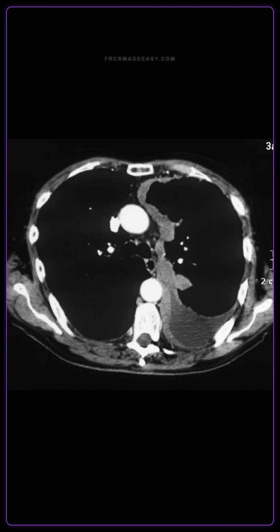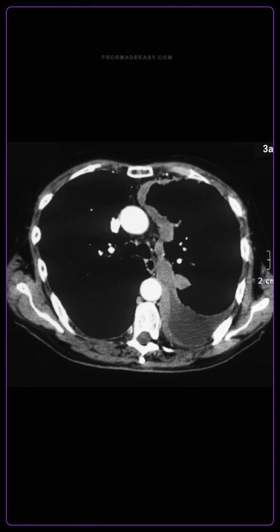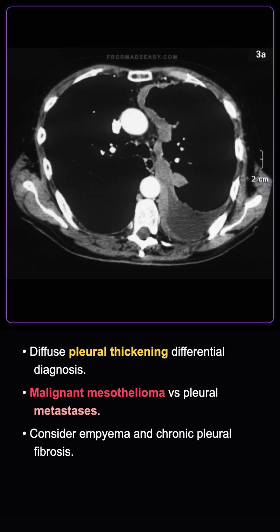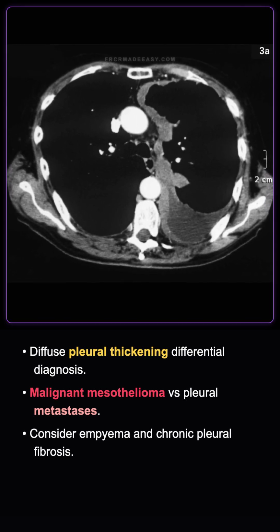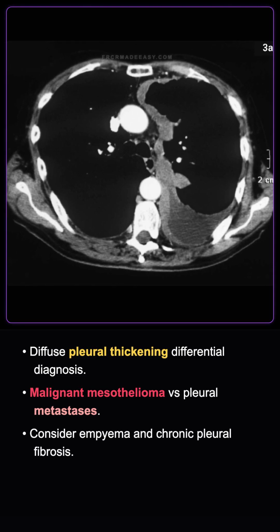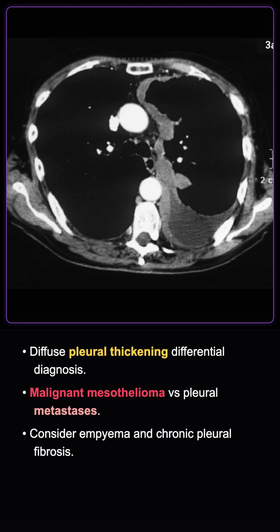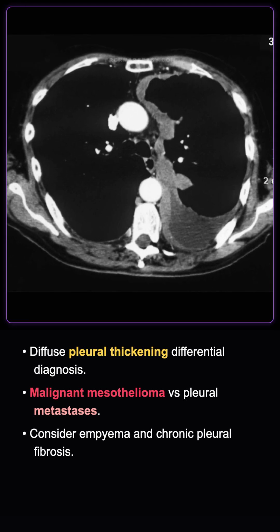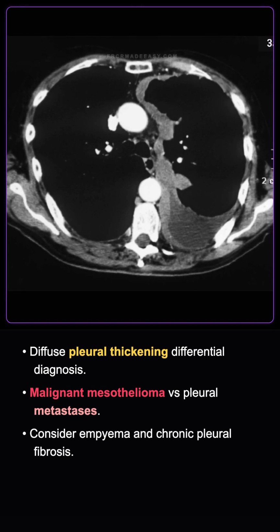What are the key differentials for diffuse pleural thickening? The key differentials for diffuse pleural thickening include malignant mesothelioma and pleural metastases, usually from an adenocarcinoma primary such as breast or lung. Other causes to consider are empyema and pleural fibrosis, resulting from prior infections such as tuberculosis or fungal disease.